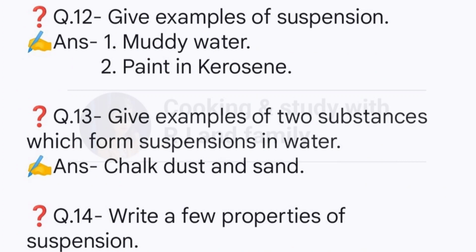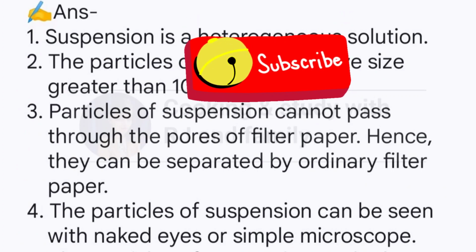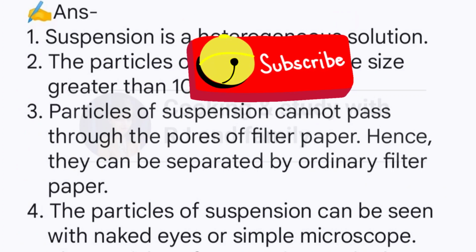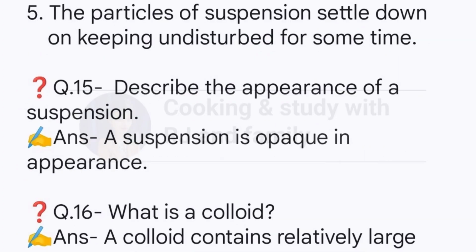Question 14: Write a few properties of suspension. Answer: 1. Suspension is a heterogeneous solution. 2. The particles of suspension have size greater than 10 के power minus 6 meter. 3. Particles of suspension cannot pass through the pores of filter paper. Hence, they can be separated by ordinary filter paper. 4. The particles of suspension can be seen with naked eyes or simple microscope. 5. The particles of suspension settle down on keeping undisturbed for some time.